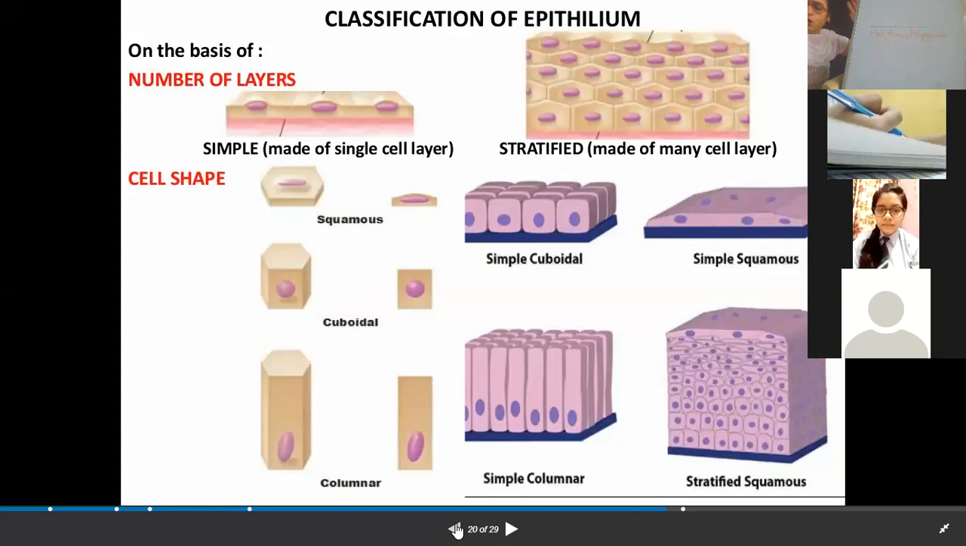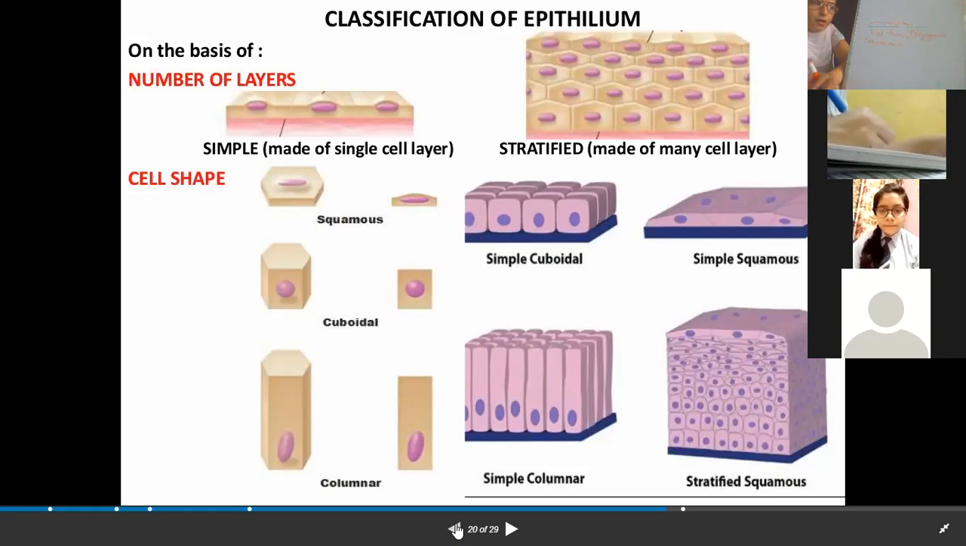Polygon. So when the cells of the squamous epithelia are arranged, the cells are having many sides. It's a many-sided cell. They are flat, and very, very thin.